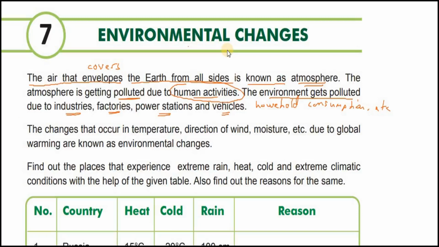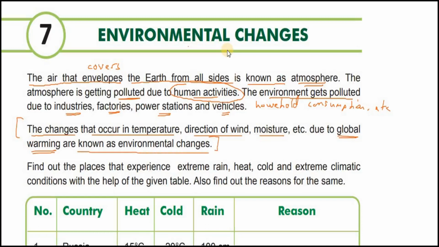So these changes, the changes that occur in the temperature, direction of wind, moisture, etc., due to global warming are known as environmental changes.